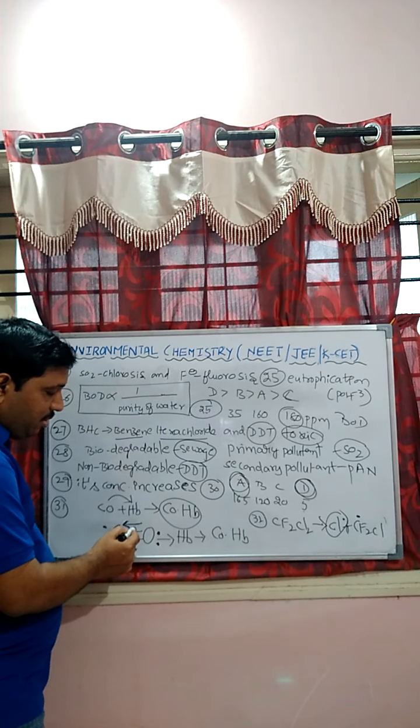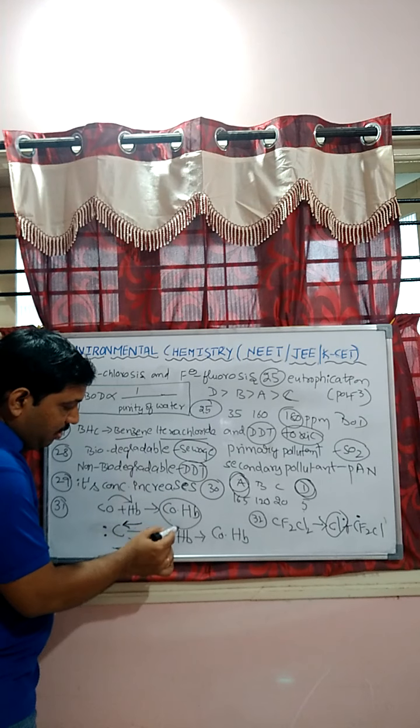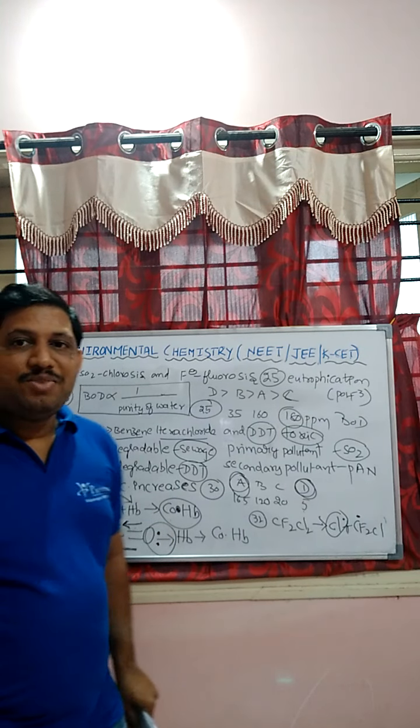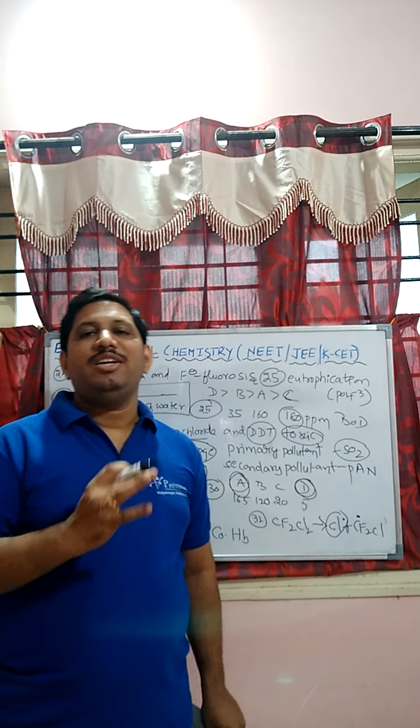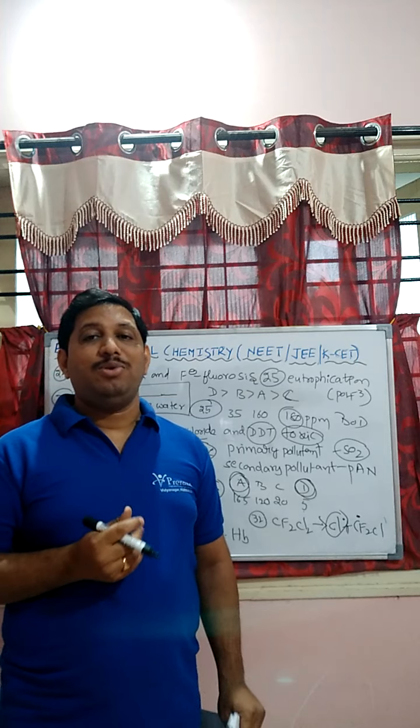Okay, when carbon monoxide combines with hemoglobin, it forms carboxyhemoglobin. But between these two, which type of bond is formed? That is a dative bond, or coordinate covalent bond, that is formed. Coordinate covalent bond is formed.